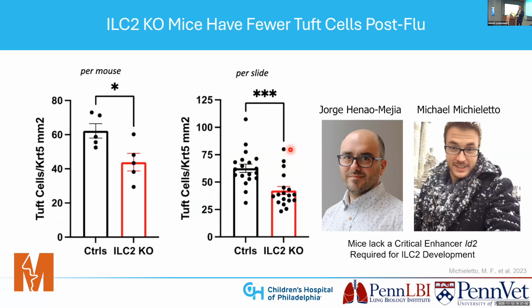They're really unique. They're not truly ILC2 knockout mice, rather they're ILC2 deficient mice. They lack this ID2 transcription factor, which results in reduced development of ILC2 cells. Nonetheless, it's treated as a knockout model. And what you can see here is that in ILC2 deficient or knockout mice, there's a decrease in the number of Tuft cells, both per mouse and then per histological slide. There's even more of a statistically significant decrease.